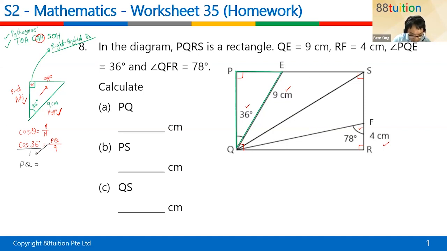PQ times 1 is PQ. 9 times cosine 36 is 9 cosine 36. Press your calculator. Press exactly 9 cosine 36. Close the bracket, you will get a 7.28.